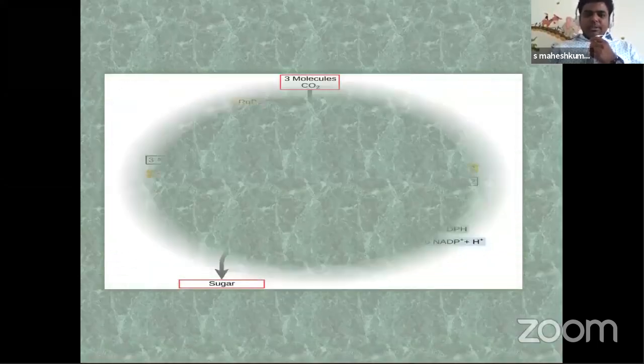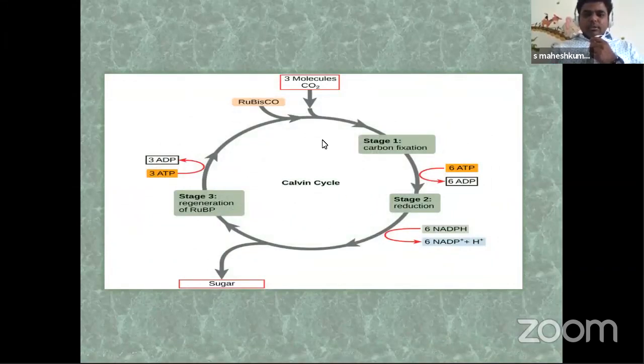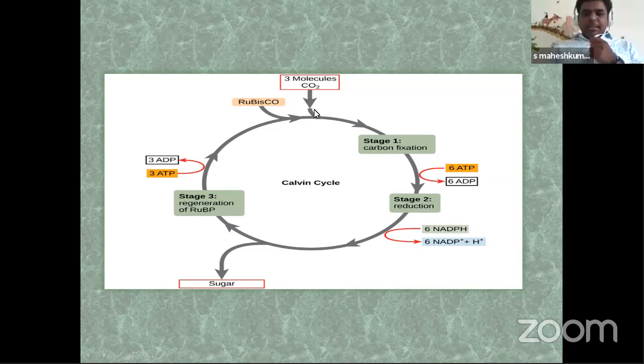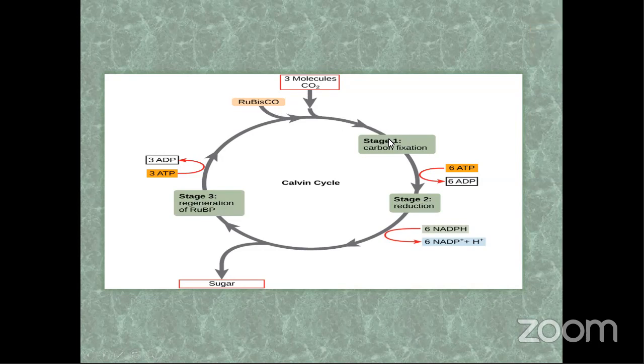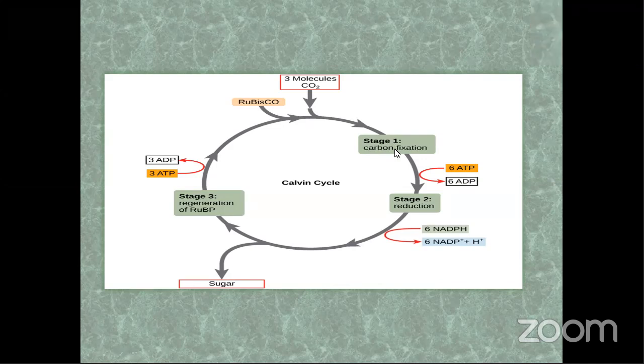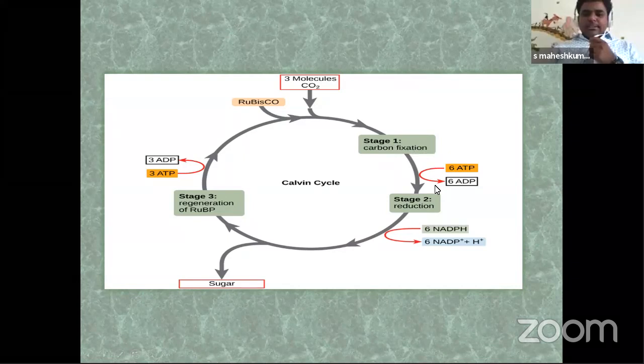And coming to webinar 3, we started with the dark reaction, that is the Calvin cycle. In the Calvin cycle, ribulose 1,5 bisphosphate receives carbon dioxide with the help of the Rubisco enzyme and forms phosphoglyceric acid. And after that, the phosphoglyceric acid converts into glyceraldehyde 3 phosphate by the reduction process.